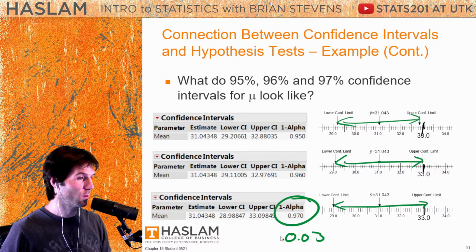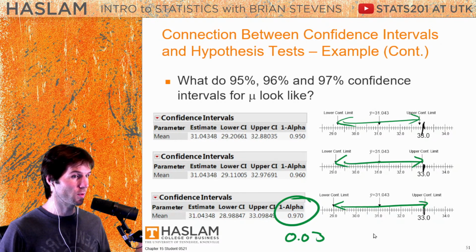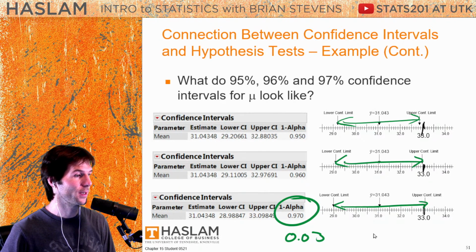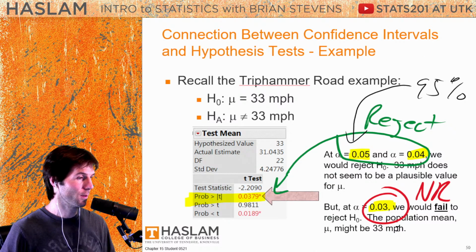So if you have a confidence interval right here, and you're looking at a value like 33, how could you test the value of 33 using your confidence interval? Using a confidence interval, how do we say, let me look at my confidence interval and see if I reject or not reject the value? You see how 33 right here is inside the interval. So that means we would what 33?